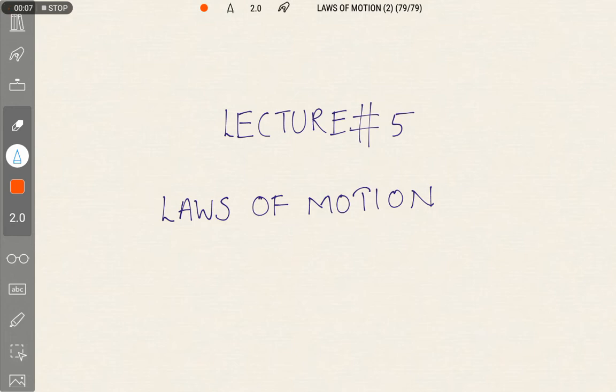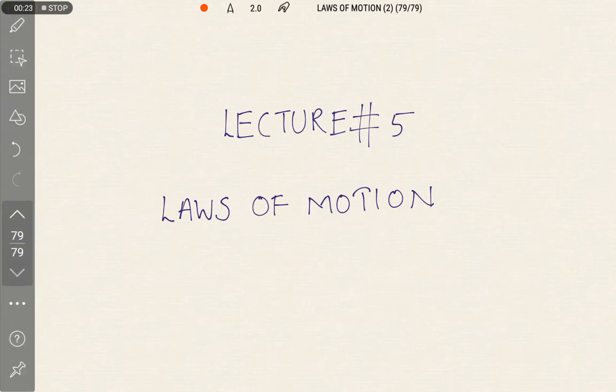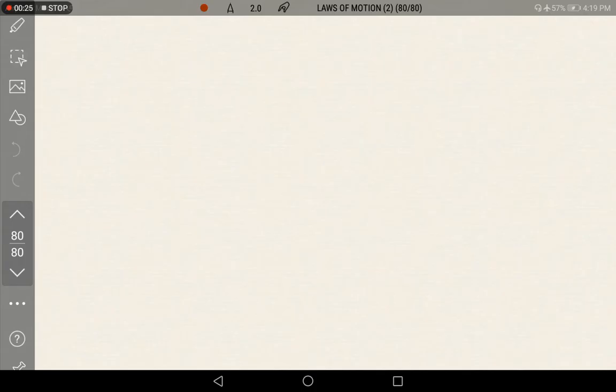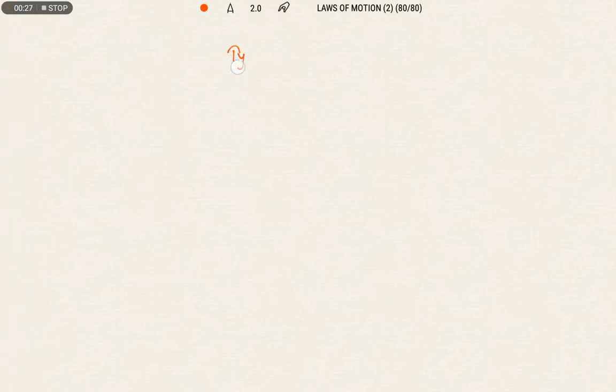So in this lecture we are going to deal with some common forces which we encounter in mechanics. That means we are going to study the types of forces which we can encounter in mechanics. So let us study in detail about the types of forces.